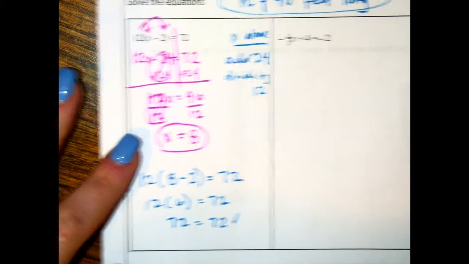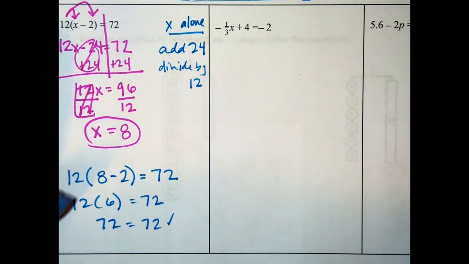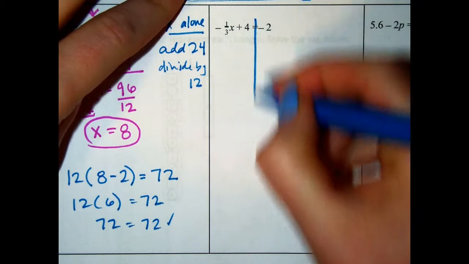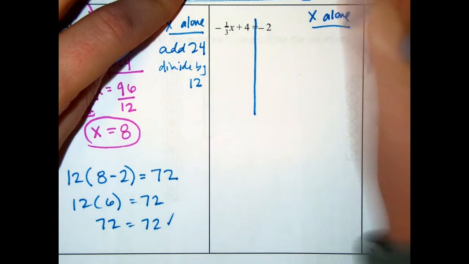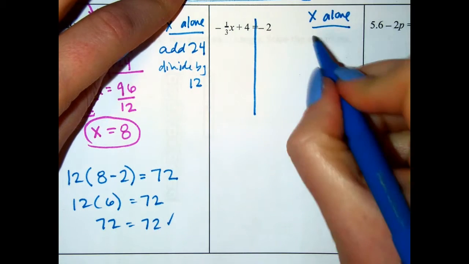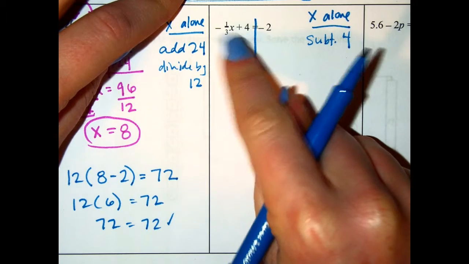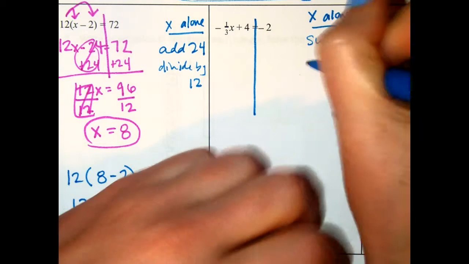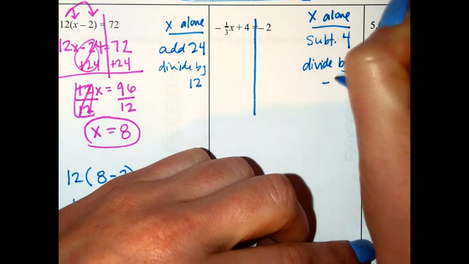Okay, now this next one has a fraction here, so that's one little extra step to think about. So we want to get x by itself. We want x alone. So what do we need to do? Well, we need to subtract 4 to get rid of that addition 4. And then we need to divide by negative 1/3.